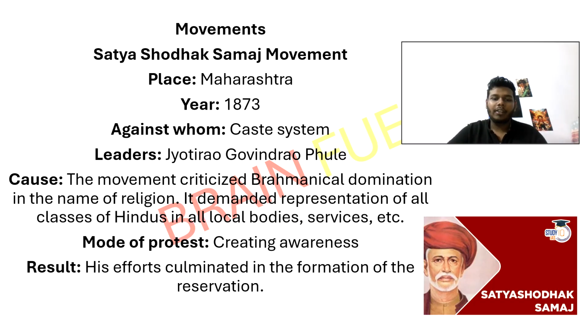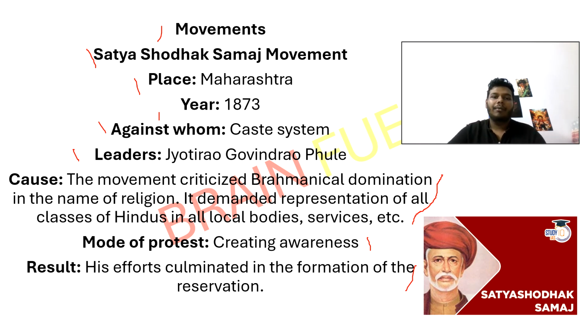And what are the movements? The movement was the Satya Shodhak Samaj movement. It took place in Maharashtra in the year 1873. It was against the caste system, and the leader was Jyotirao Govindrao Phule. The movement criticized Brahminical domination in the name of religion. It demanded representation of all classes of Hindus in all local body services. Mode of protest: creating awareness. His efforts culminated in the formation of reservation.